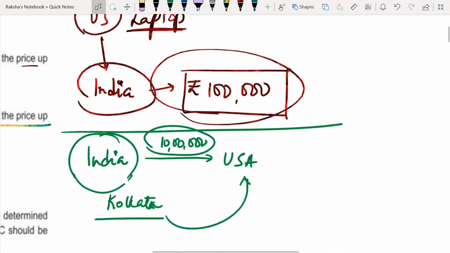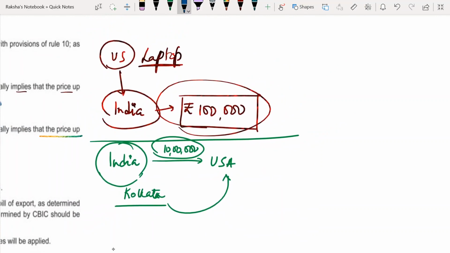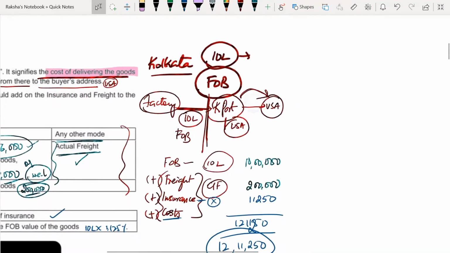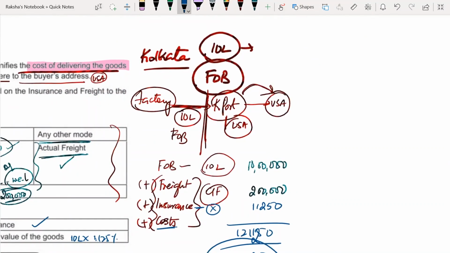Now, let's revise. Coming to imports. Whatever you pay until the port, okay, that will be your value for import. Now, coming to export. Where is my export? Here. You know, from factory to Kolkata port, you're sending goods worth rupees 10 lakhs. You've incurred costs worth 10 lakh rupees. So, that will be your free on board. Over and above that, you will incur cost, insurance, and freight.